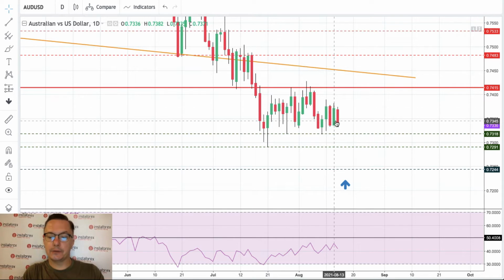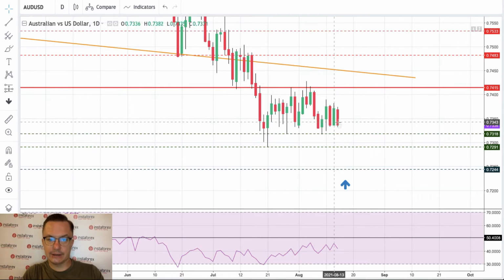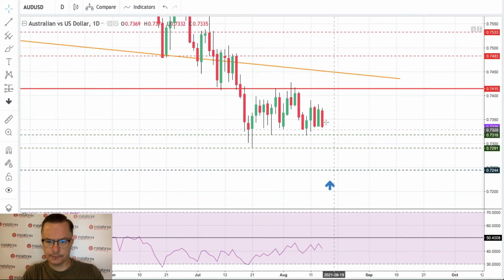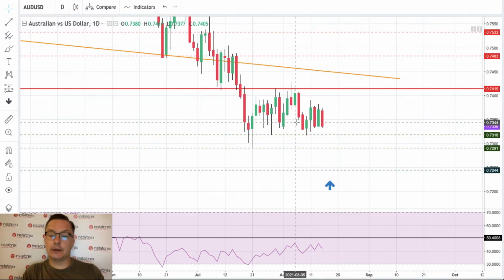We have a slight up move. Friday's close was high, about the level of 7,382. Today we already have a down day with the lowest level at 7,332. So no major breakout on the Australian dollar, no major movement due to the Chinese data. We are still in the consolidation.